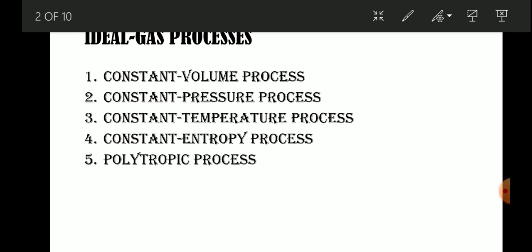The first one is the constant volume process. During that process, the volume of the system is fixed. In a closed system, when the volume is fixed and some process is going on, that process is called a constant volume process. Then the second is the constant pressure process. Here volume is variable, and the pressure is constant.